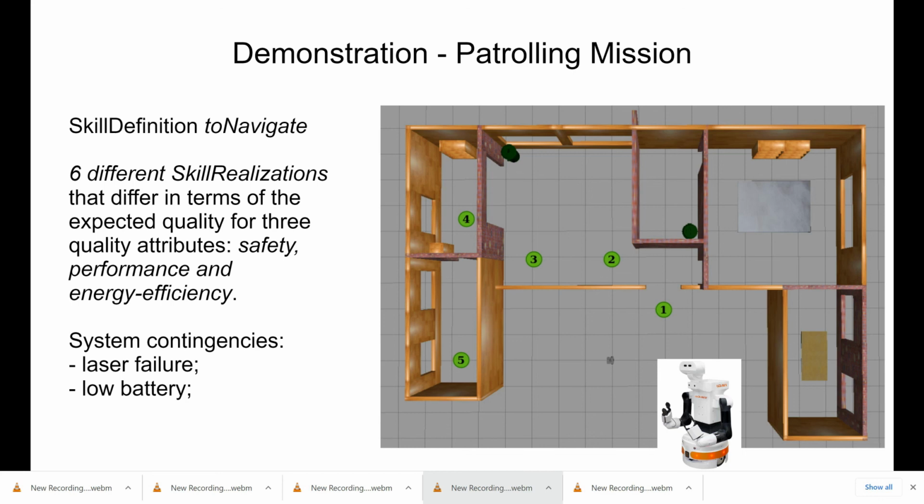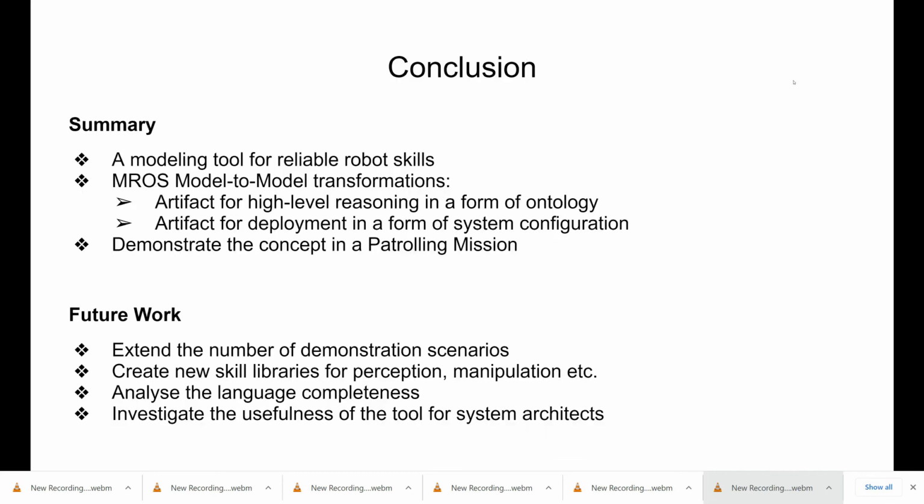We introduced system contingencies during the mission execution, which were the laser failure and the low battery. During the mission execution, using the Metacontrol approach, the robot was able to reconfigure and choose a different alternative for system adaptation. The Metacontrol observed the contingency type and allowed the robot to select a new configuration which was suitable for the current context.